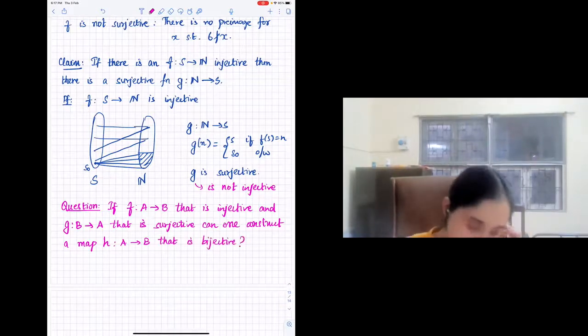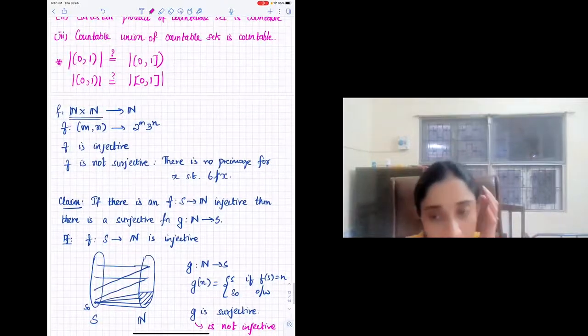So suppose the answer to this question is yes, then this itself is enough to show that N cross N is countable.